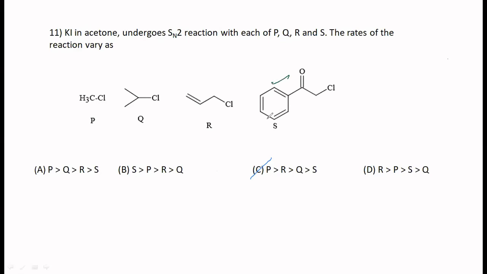Why do you think S is least reactive? I would have accepted that if it were to be like this, Cl, then yes. But here what happens? See, there is a carbonyl group. It is electron withdrawing. Makes this carbon more positive, and therefore the nucleophile can substitute that. In fact, this is the best reagent, the most reactive among all these.